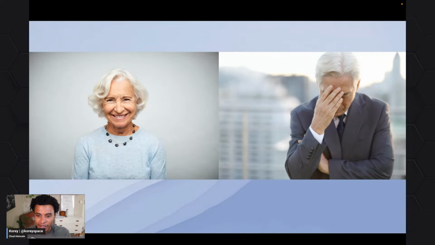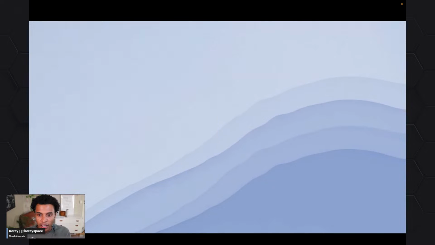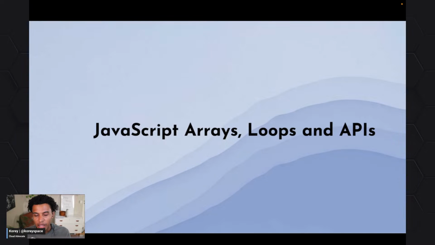But for me, at least, what's tricky is that I'm sometimes not that great at working with arrays and loops. And they're really important, especially when you look at our code examples we'll talk about today, because they allow us to get the data that we get from the API and then put it into how we actually want to use that data. So arrays and loops, that's why I'm making this connection. Let me know if I don't make this connection by the end of this, but hopefully I've done that.